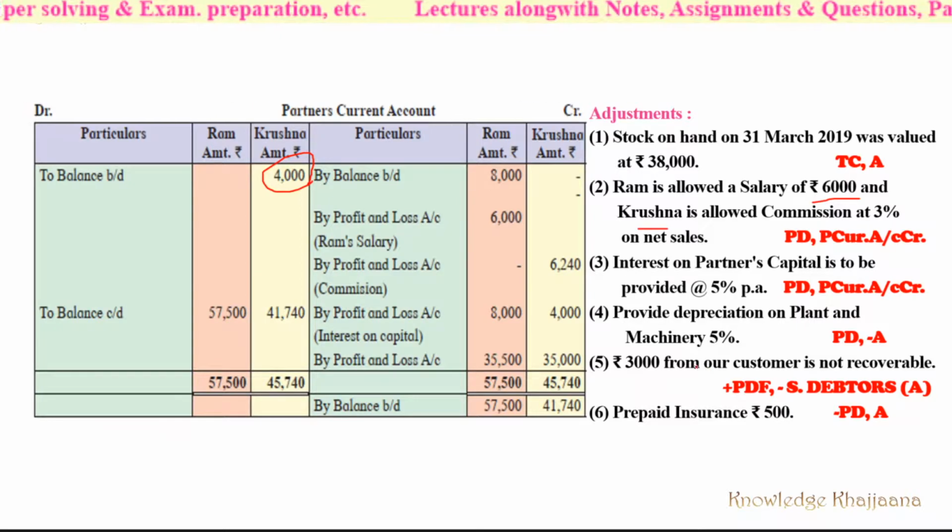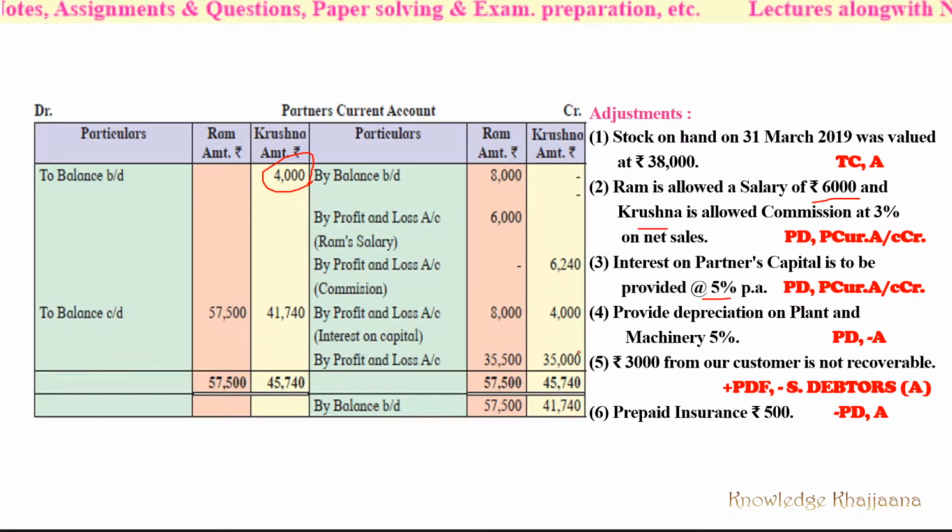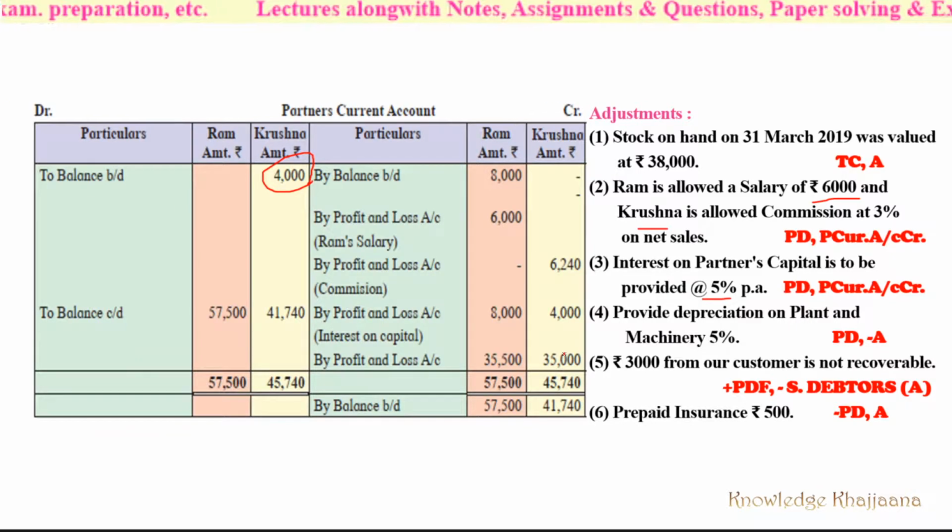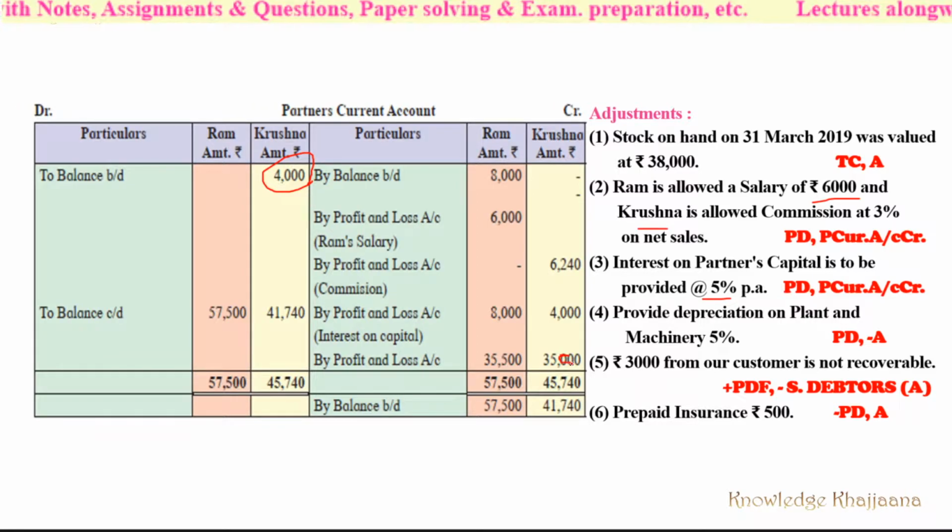interest at 5%. Okay, capital of Ram was 1,60,000, so 5% is 8,000. Capital of Krishna was 80,000, so his interest is rupees 4,000. Okay, and the profit carried here is 35,500 and 35,500 equally.